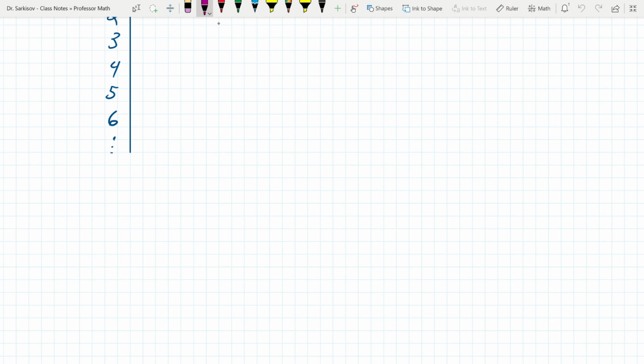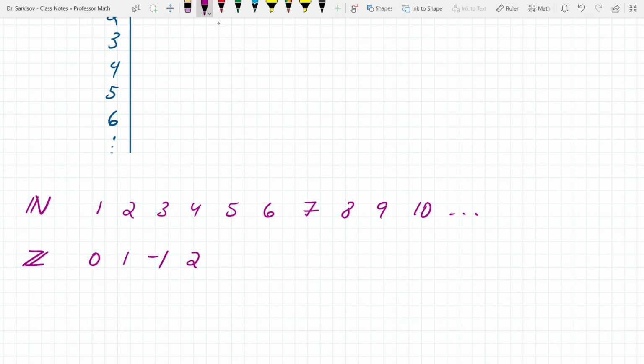So let's think of it this way. There's 1, 2, 3, 4, 5, 6, 7, 8, 9, 10, and so on. These are the natural or the counting numbers. They're obviously countable. The first, the second, the third number is 3, the fourth number is 4, and so on. Now, the integers, to show they're countable, you can say, let me just begin with 0. And let me go to 1, and then minus 1. And then 2, and then minus 2. And then 3, and minus 3. And then 4, and minus 4. And then 5, and minus 5.